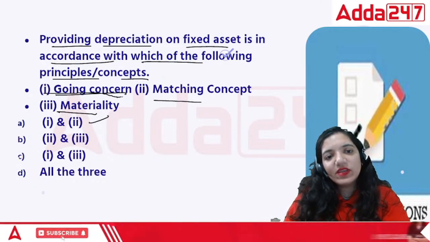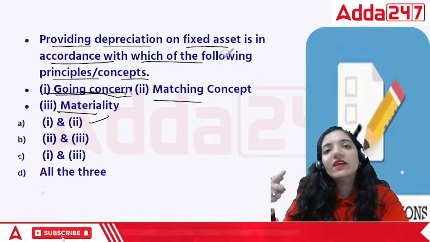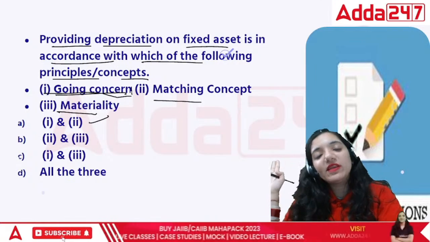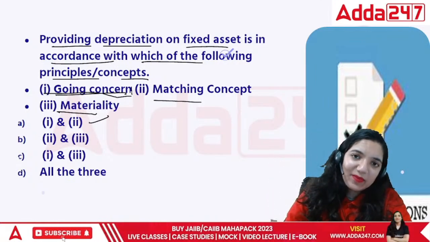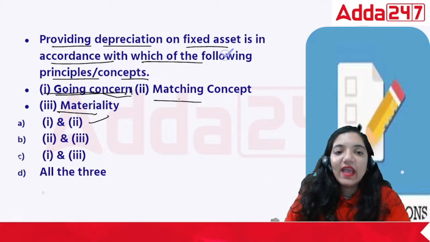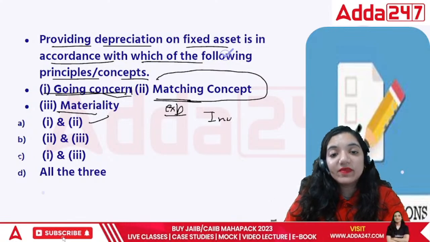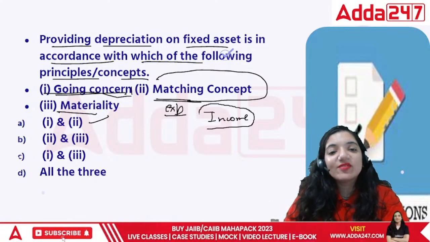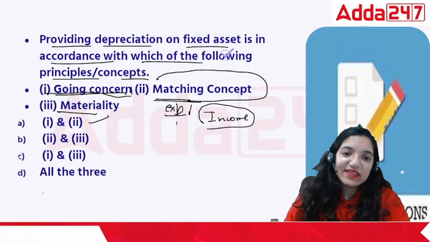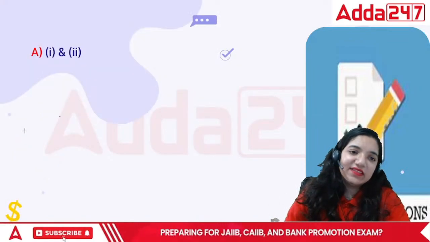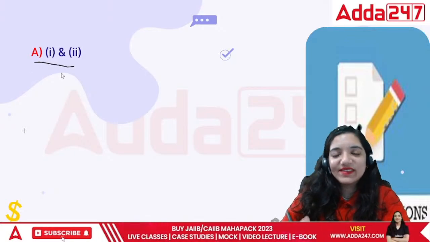Matching concept and going concern concept are correct, because if I note down depreciation, I believe my business will live for a long period, so I can take the expense in different years, and every year the expense and the income that I earn from that machine will also be noted regularly. So in this case there would be uniformity. So in this case the correct answer is 1 and 2.